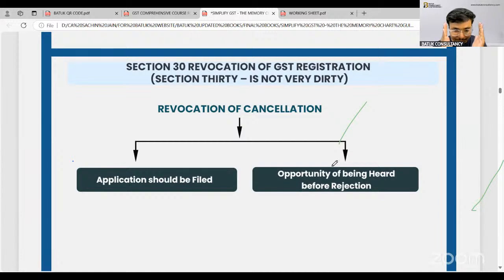Okay. So, sir, in this particular session, we have started our discussion from section number 1. And in that section, we have covered that the GST law will be applicable to the whole of India, including Jammu and Kashmir.